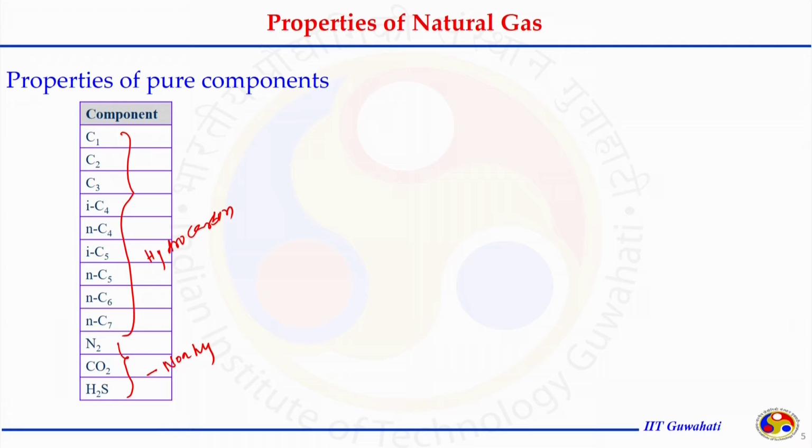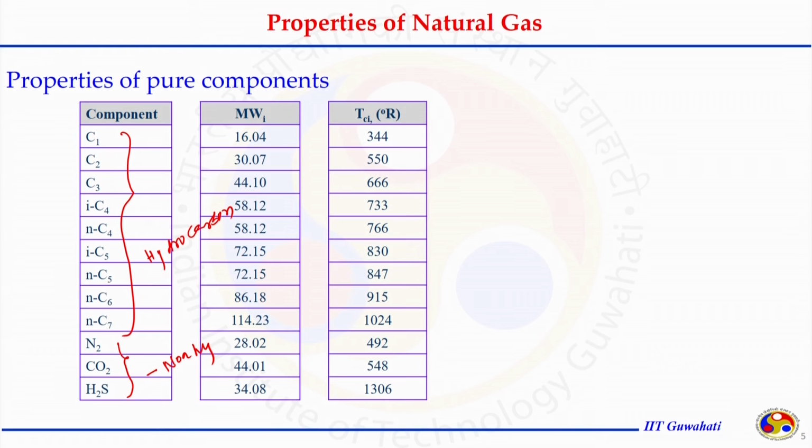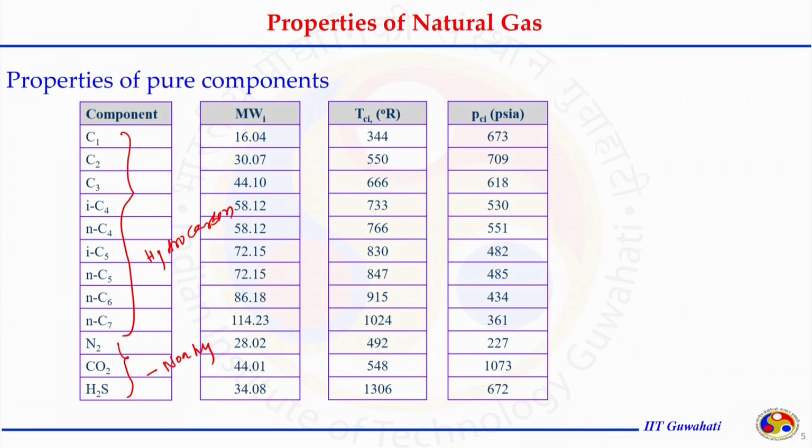The pure compound properties can be found in several reference books, like Ahmed's book on reservoir engineering, the Engineering Data Book, or any thermodynamics book: what is the molecular weight of methane, what is its critical temperature, what is its critical pressure. For all these compounds in pure form, the data can be found in the literature.